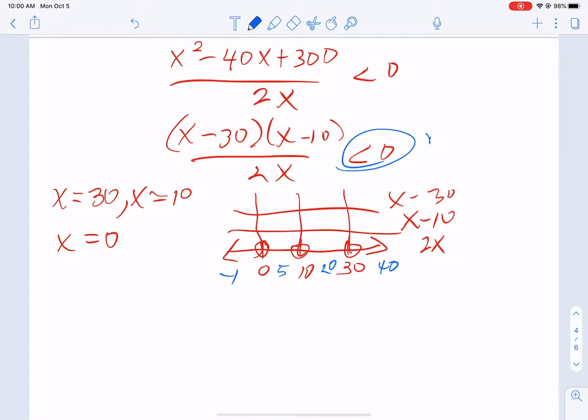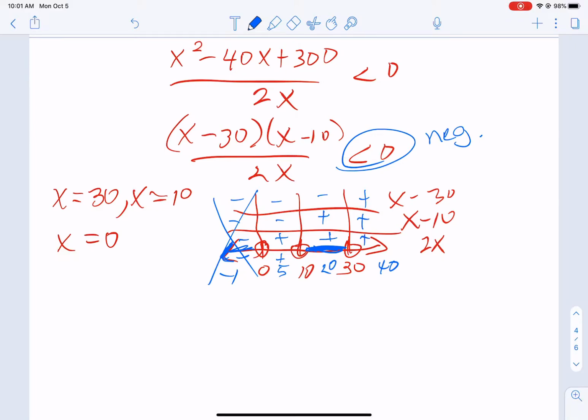So we want negatives. So if I plug in -1, I get a negative, and a negative, and a negative. 3 negatives make a negative. Now, yes, you can color that in, but can we produce a negative number of products? In the real world, this case is not really going to work. Let's plug in 5. We get a negative, and a negative, and a positive, which is a positive. Don't want that. Let's plug in 20. We get a negative, positive, positive. So we want that. That's a negative. Let's plug in 40. We get a positive, and a positive, and a positive.